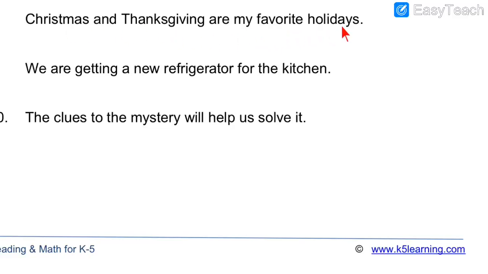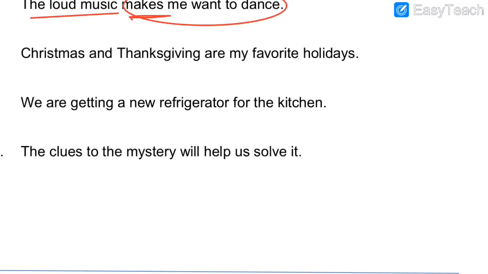Christmas and Thanksgiving are my favorite holidays. So here you can see the speaker has described his favorite holidays. Which are his favorite holidays? These two, Christmas and Thanksgiving. So these two are the nouns, these two are the subjects. You can ask which are the favorite holidays of the speaker. So we can understand that his favorite holidays are these two. So these two are called the subject of the sentence. Let us underline the subject, Christmas and Thanksgiving. That much is the subject.